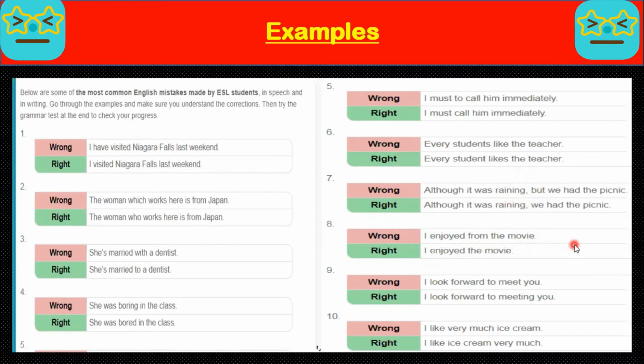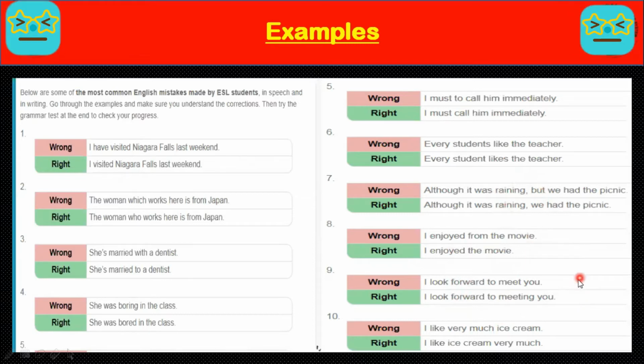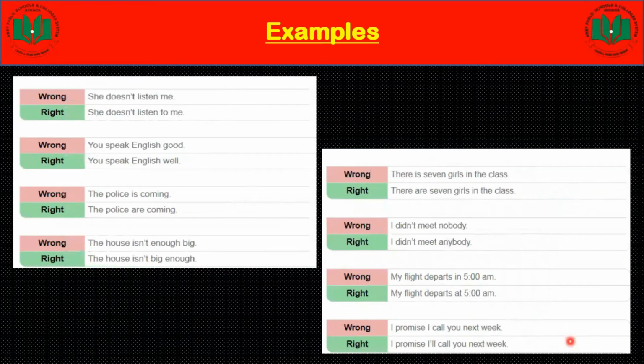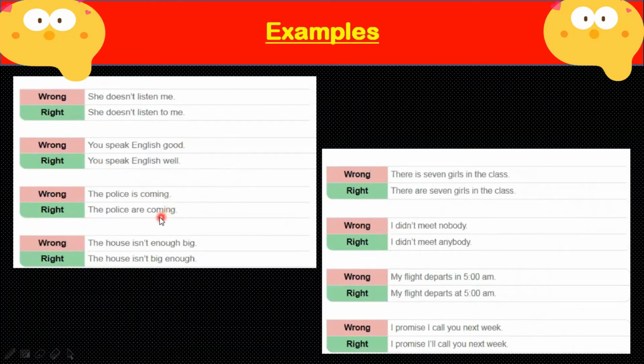I enjoyed from the movie. I enjoyed the movie. I look forward to meet you. I look forward to meeting you. I like very much ice cream. I like ice cream very much. She doesn't listen me. She doesn't listen to me. You speak English good. You speak English well. The police is coming. The police are coming. The house isn't enough big. The house is not big enough.